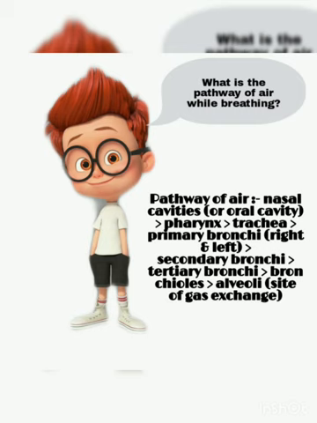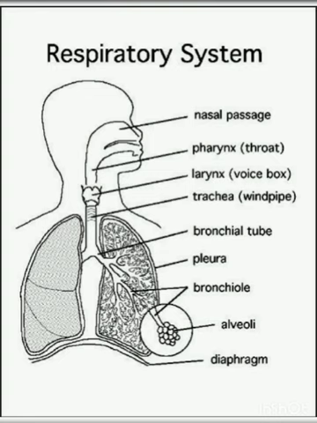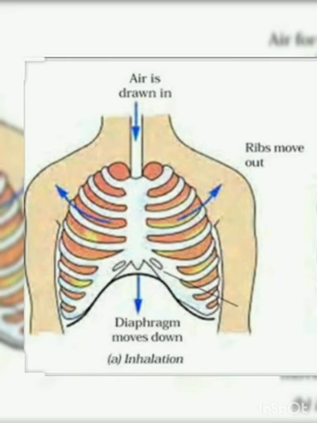The trachea is divided into two parts, the bronchi. We can see the picture here. From the bronchi it goes to the lungs. Now the bronchi are divided into many tubules. Those tubules are known as bronchioles, and those bronchioles open into small sac-like structures, the alveoli. These alveoli look like a bunch of grapes, and that bunch of grapes makes up the lungs. So here we can see the structure.